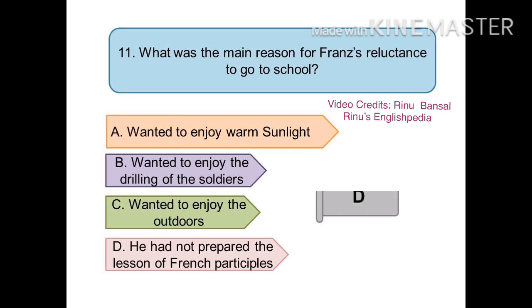And the right answer is D. He had not prepared the lesson of French participles. Although all the options are correct, the most appropriate one is the D option.